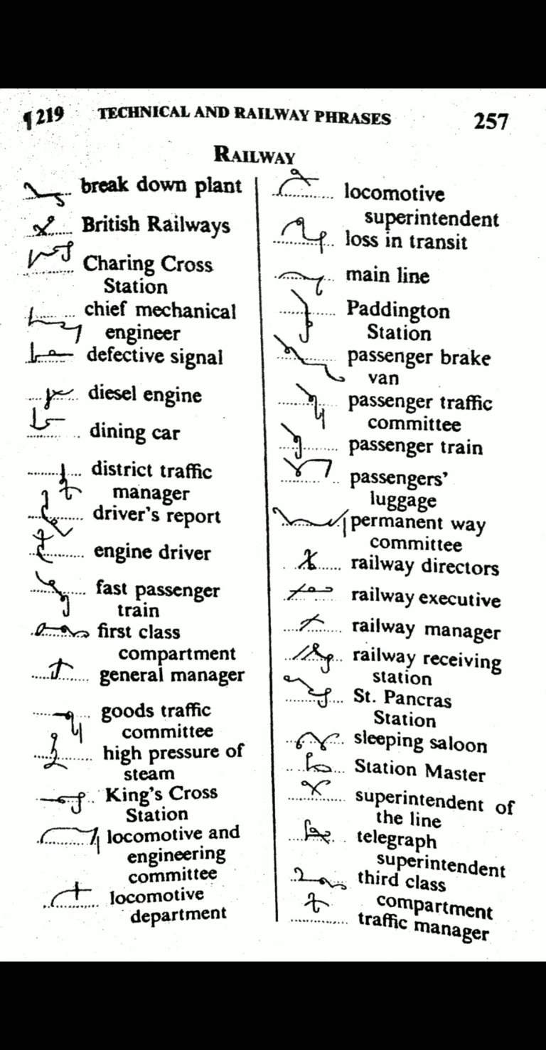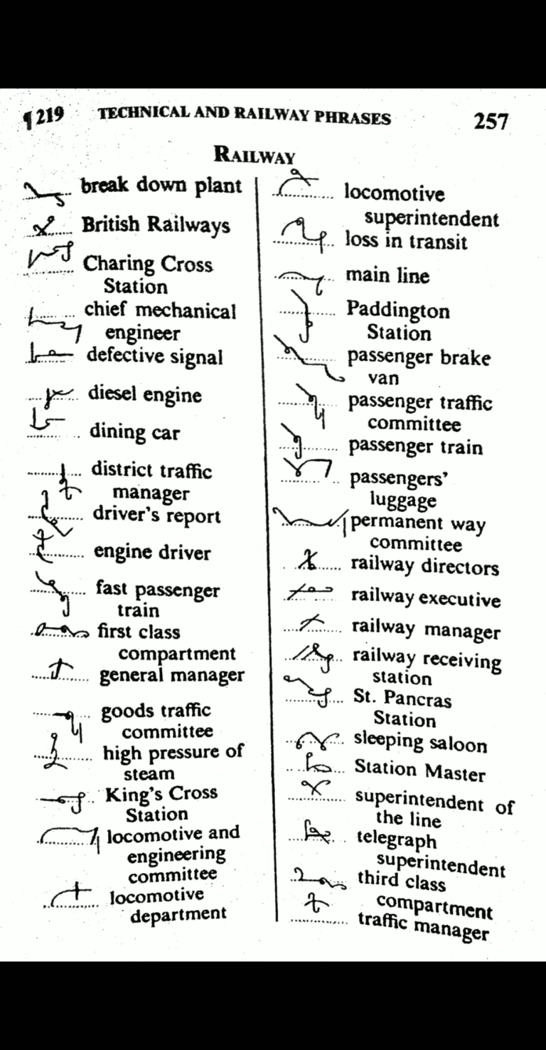Passenger traffic committee. P and a circle above the line is used here for passenger. Ter with F hook is used here for traffic, and disjoint T is used here for committee. Passenger train. P and a circle above the line is used here for passenger. Ter with N hook is used here for train. Passenger's luggage. P and a circle above the line is used here for passengers. Upper L J gay with J is used here for luggage.